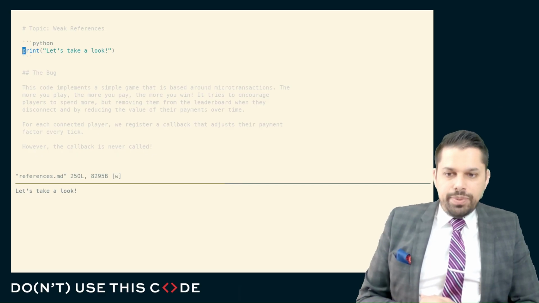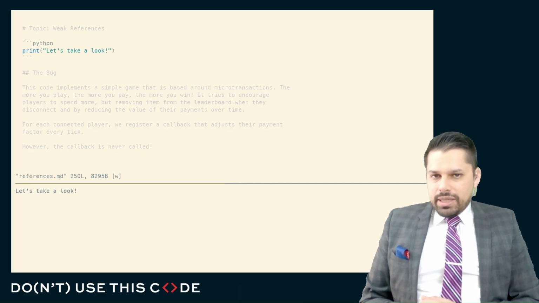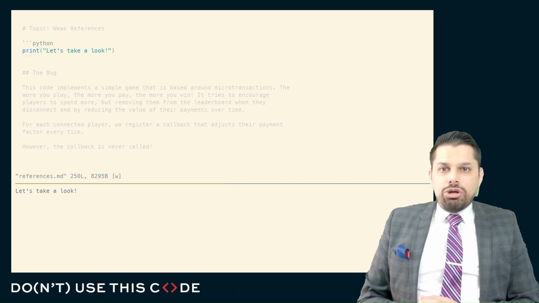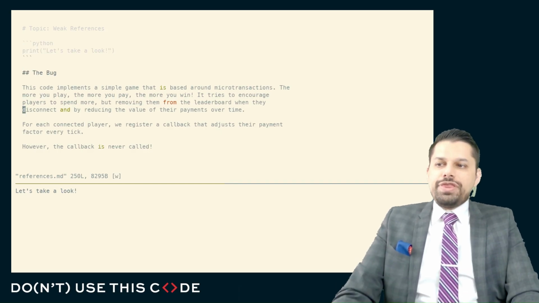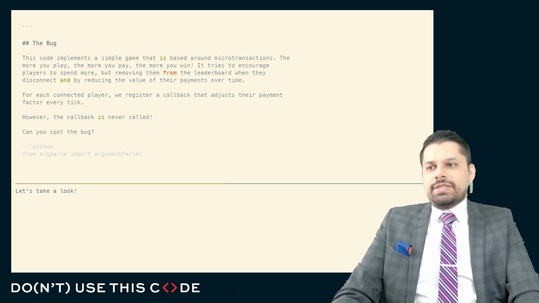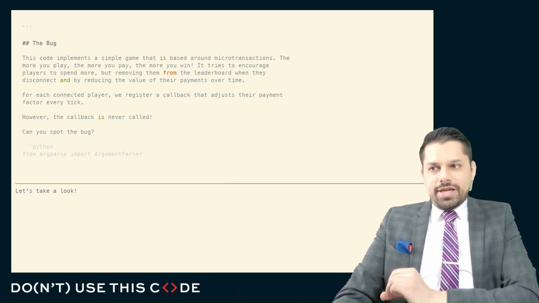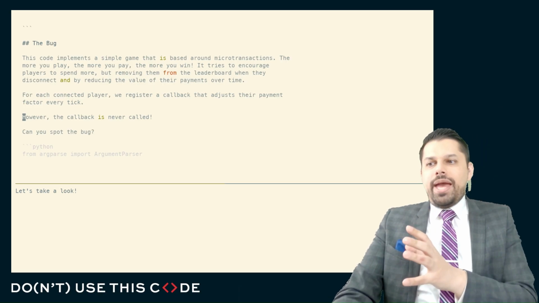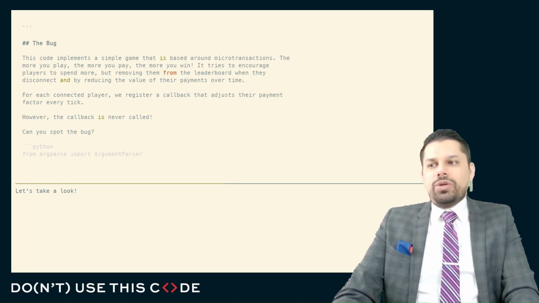Let's take a look at another bug. This bug is about references, strong and weak. For this bug, we have implemented a simple game. And like all games these days, this game is based around microtransactions. The more money you pay, the more you can play, the more you can win.